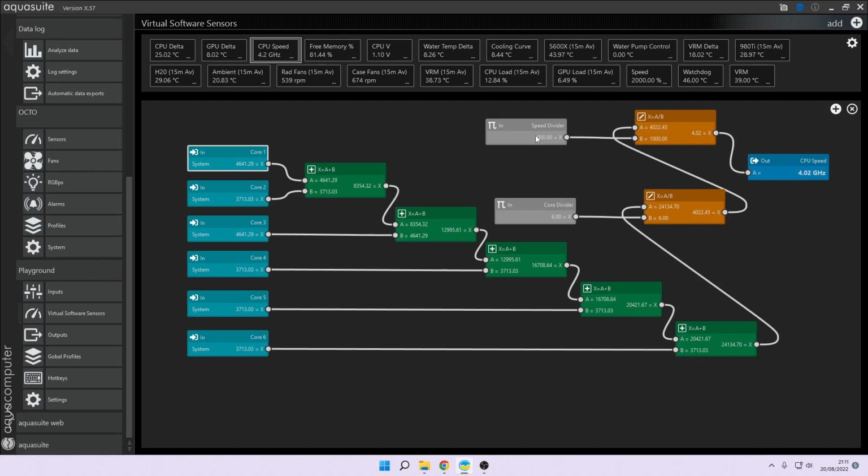So I've used another set value of 1000 as a speed divider, just to give me the output as 3.8, whatever the value is for the CPU speed. And that is how I got a CPU speed monitor sensor in Aquasuite.